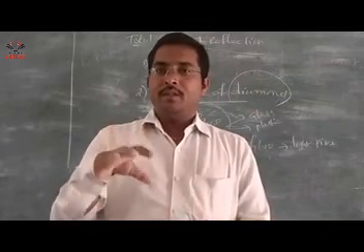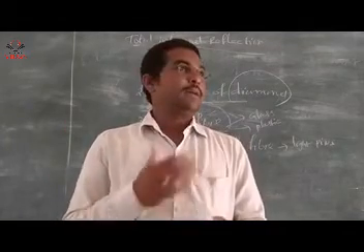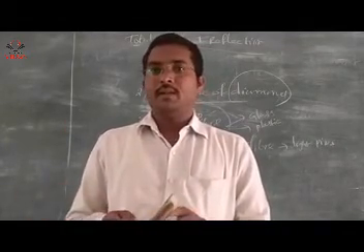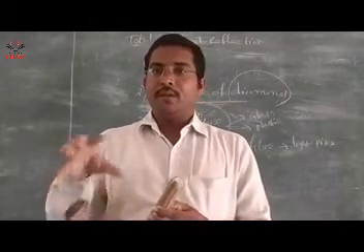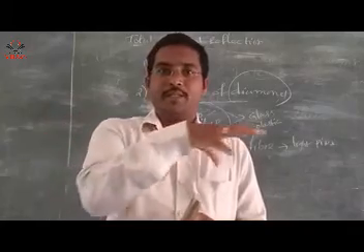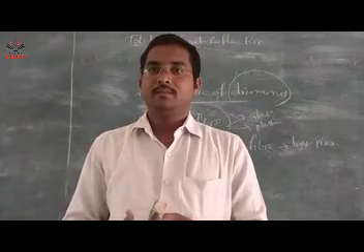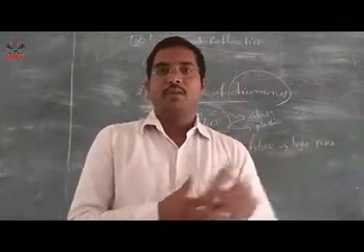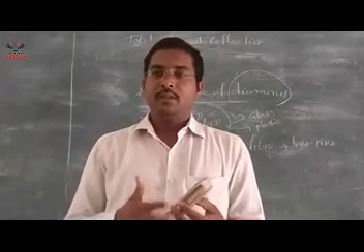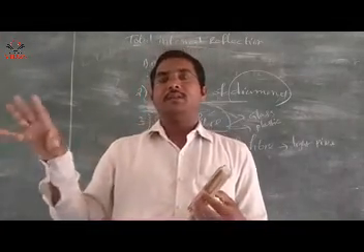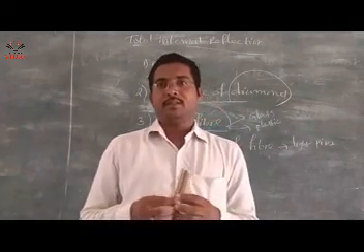And where do we observe total internal reflection? During summer, if you see outside, water is present on the road. Suppose water is collecting on the road, water formation on the road. So the water is flowing on the road. So all this happens by total internal reflection only. Okay.